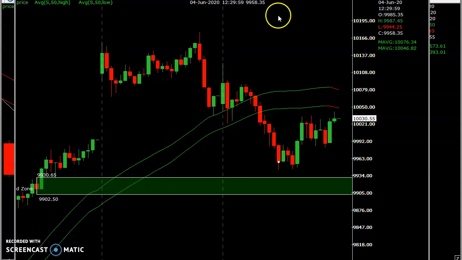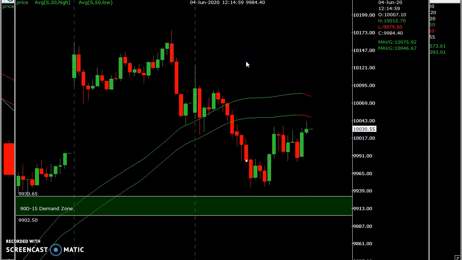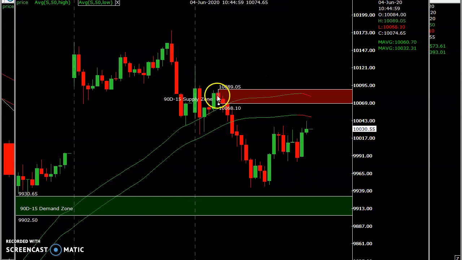The thing to trade is very simple. It need not be much calculations, much indicators and everything, not required. Only you have to mark where the price consolidated and fell from there. This is where the price consolidated and fell. Tomorrow this will be a stiff resistance. The 10,089 and 10,068 zone is a stiff resistance. So this is our entry.